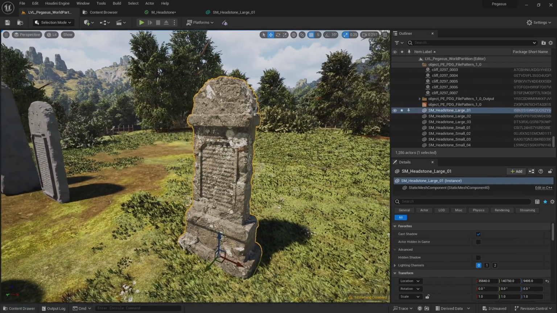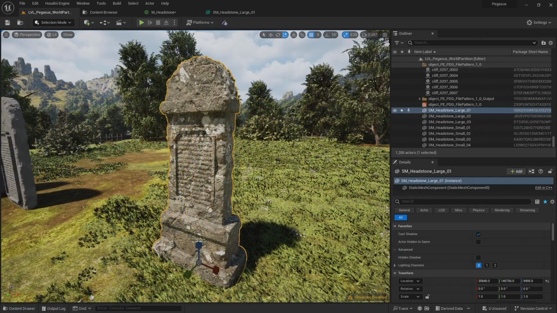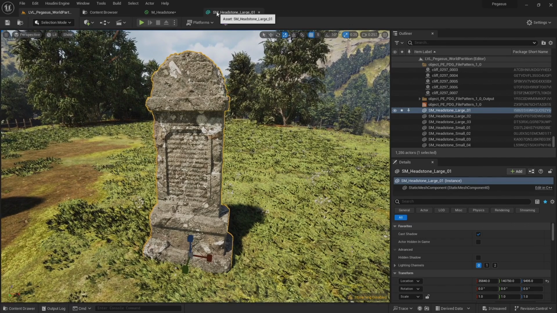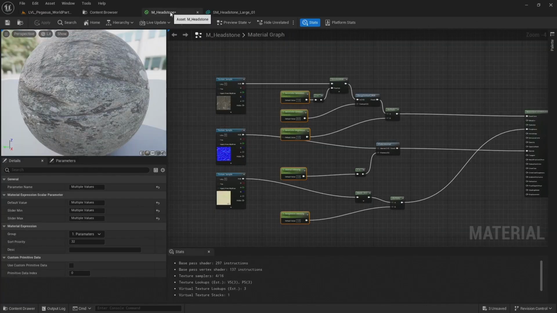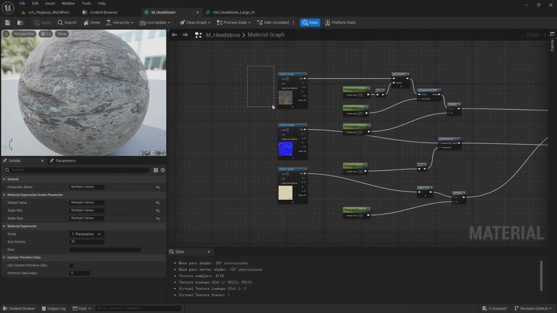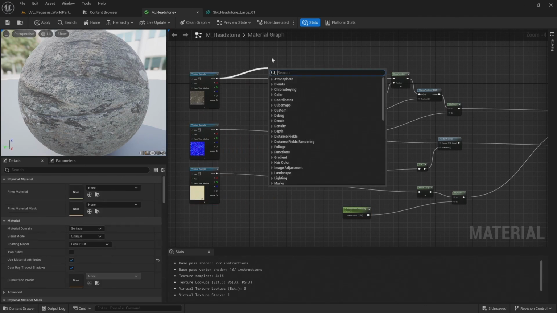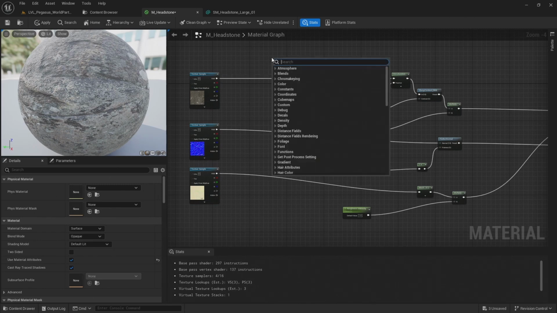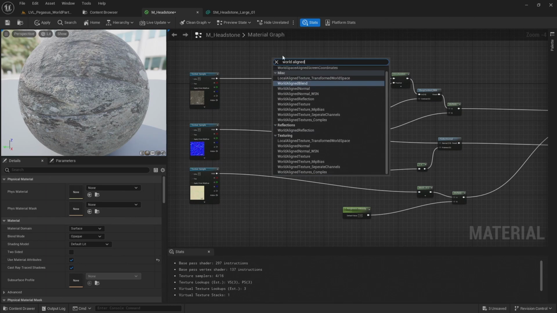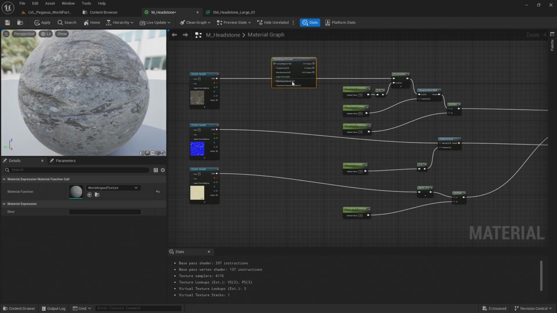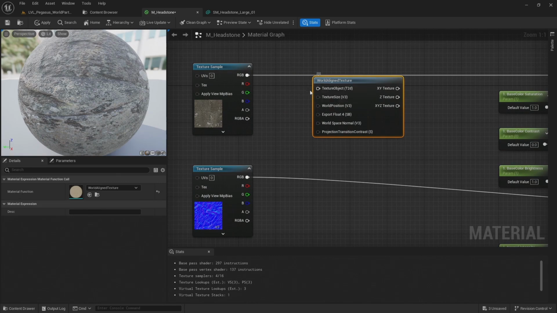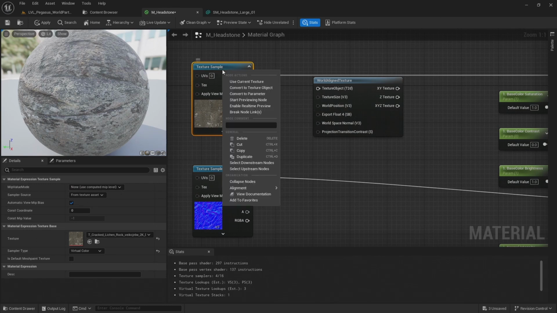So I have UV set up for the maps that I baked, but they don't work for this tiling texture. So instead I'm going to use a technique called triplanar texturing, which projects the textures in world space. And I can do that using a world aligned texture. So let's add that now, world aligned texture. If we have a look on the world aligned texture, it says texture object. This is currently a texture sample. So I'm going to right click and convert to texture object.